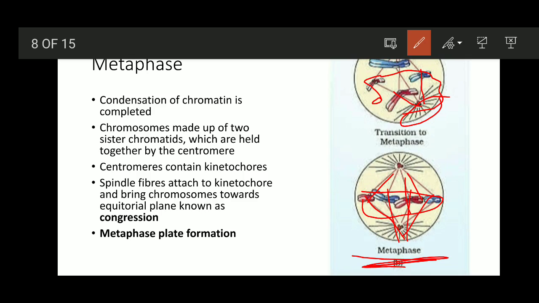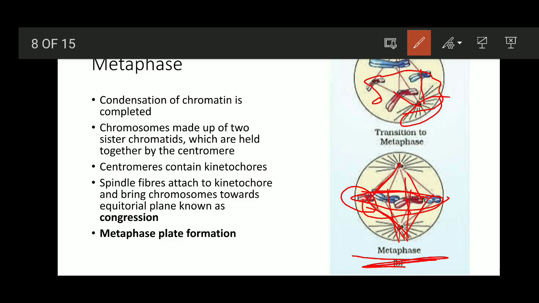Now this is one chromosome here. This is containing two chromatids. Now each chromatid is connected to the spindle fibers of the opposite pole. These two chromatids, which are identical for the same chromosome, are known as sister chromatids, and each chromatid is connected to the spindle fiber, and they are arranged in the equatorial plane. They are arranged in the equatorial region.